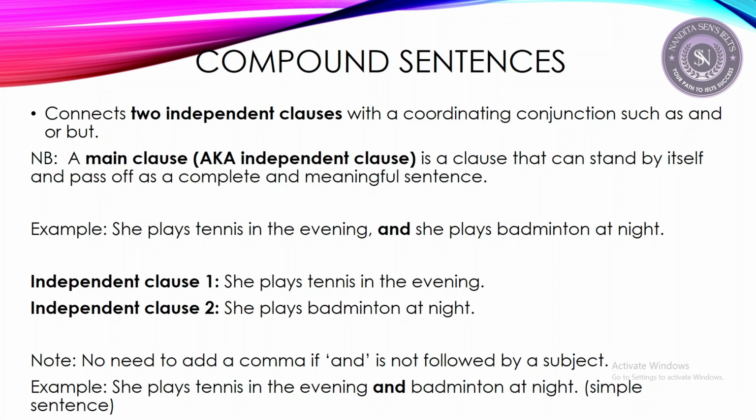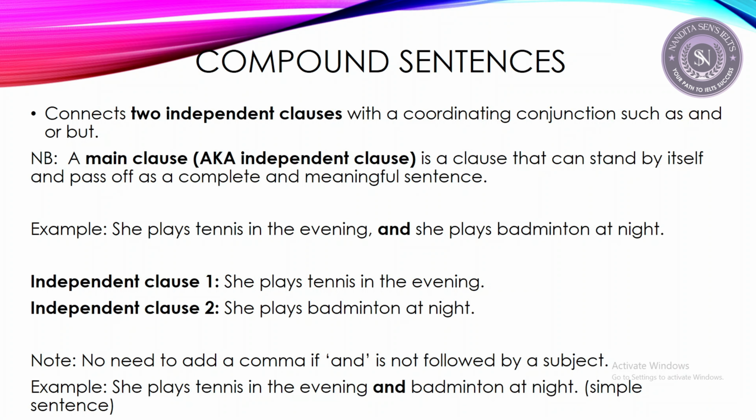A main clause, also known as an independent clause, is a clause that can stand by itself and pass off as a complete and meaningful sentence. So here, basically, a main clause is nothing but a simple sentence, right? Because even a main clause or independent clause has a subject and predicate. Even a simple sentence has a subject and a predicate, right? So a main clause can stand by itself. It's not dependent on any other clause, and it is complete and meaningful. Okay, so for example, she plays tennis in the evening and she plays badminton at night.